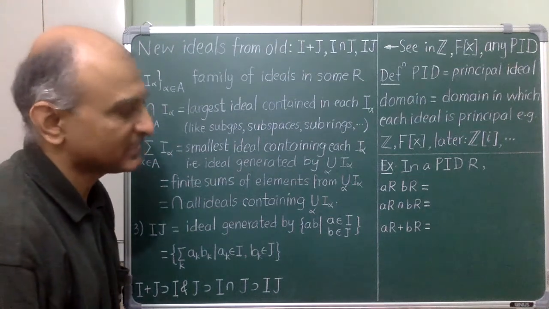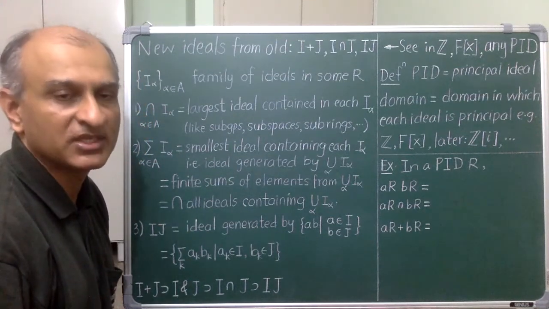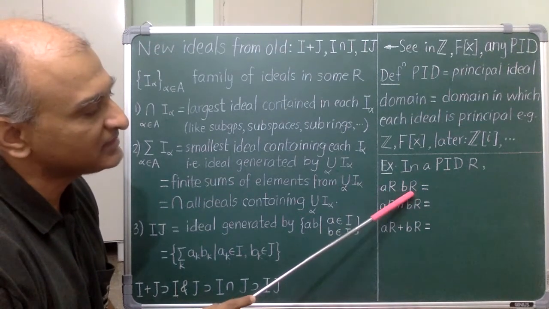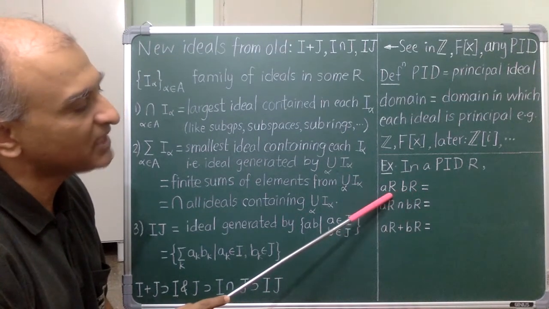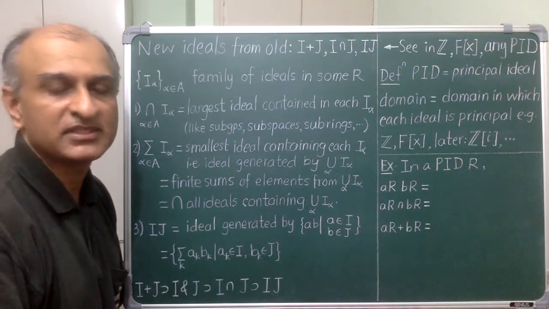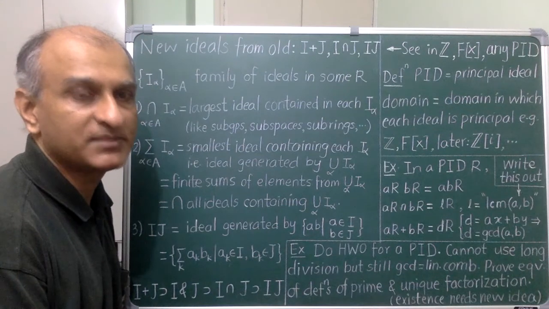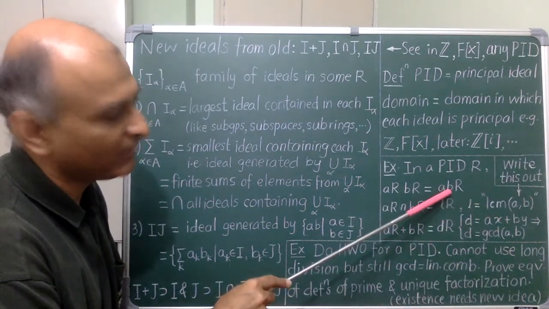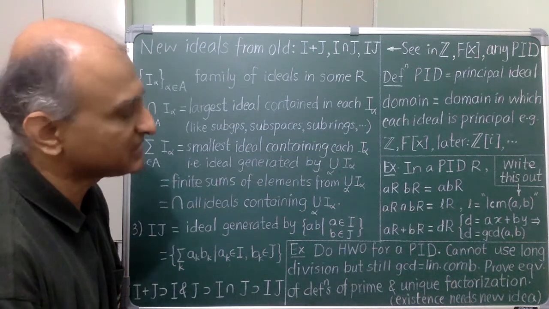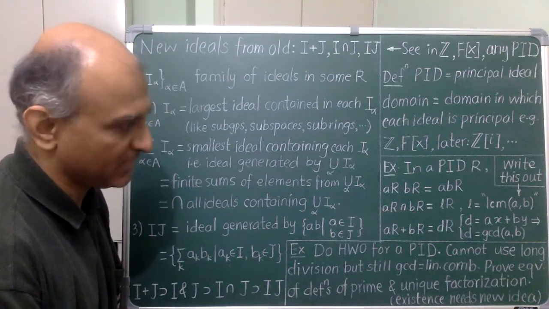So in this exercise, I am asking you for a general PID to take two principal ideals and find out what you can say about their product, intersection and sum. So please do this right now. aR times bR is abR for any ring. The intersection of aR and bR consists precisely of common multiples of a and b.